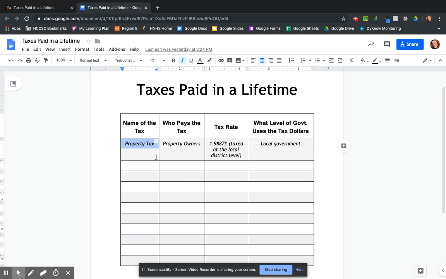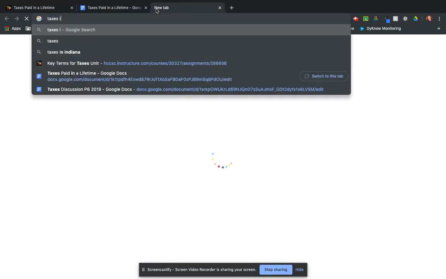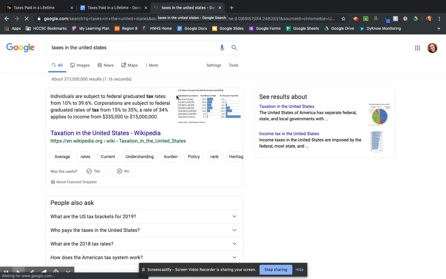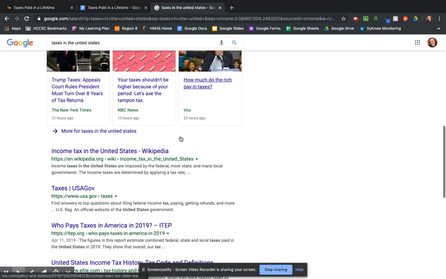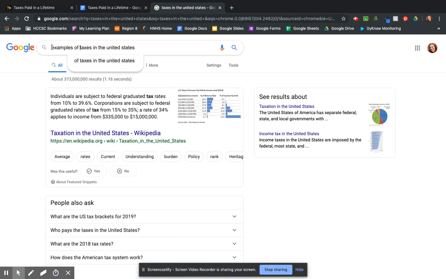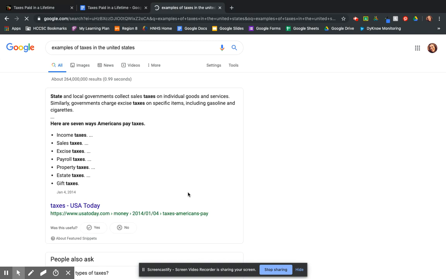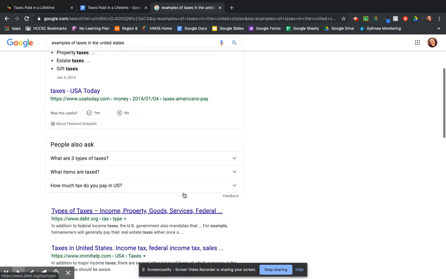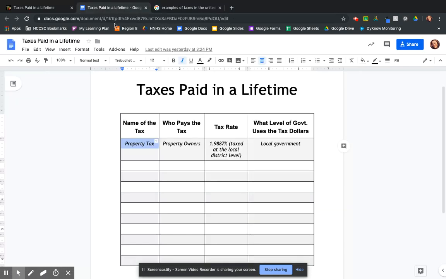What is the type of tax? If you're not sure, like off the top of your head, you don't know about taxes, you can go to a new tab and you can search taxes in the United States. And if that doesn't bring up a list, then you can get more specific and search examples of taxes in the United States. And it's going to bring you up several websites with lists that you can look at. Okay, so that's the first thing. What is the name of this tax?